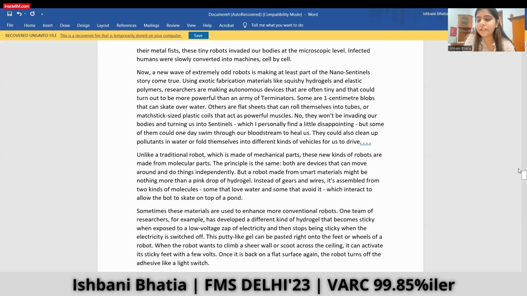So the author uses a bit of sarcasm here, but some of them could one day swim through our bloodstream to heal us. They could also clean up pollutants in water, or fold themselves into different kinds of vehicles for us to drive. So the author is telling us what could be the potential benefits that these nanosentinels would possess for humanity as a whole.